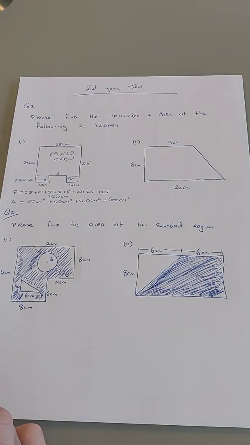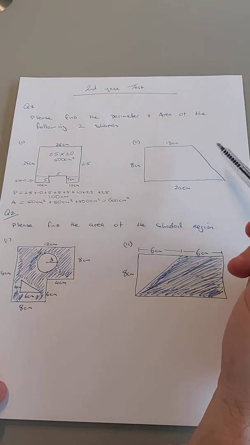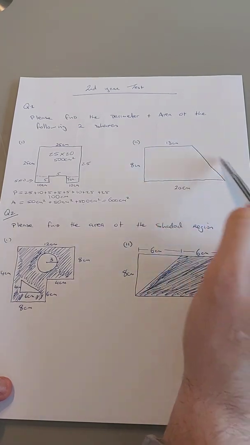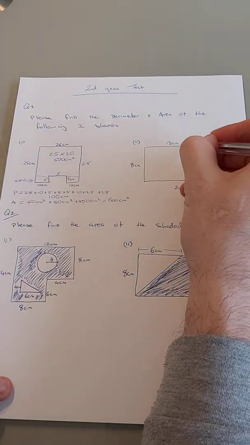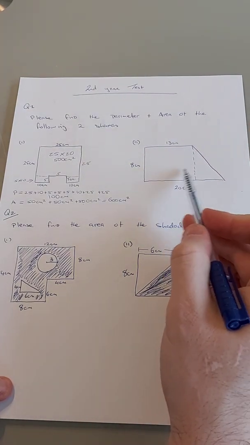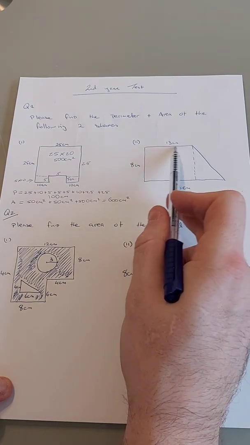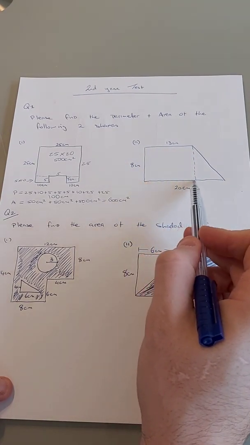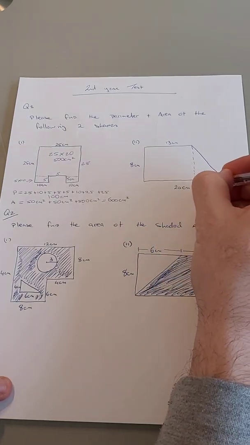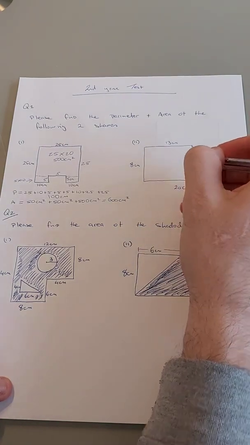Okay. Now, you'll notice that I made a mistake. I didn't give you the length here, which meant that you couldn't find the perimeter of this, but you could find the area. So for the area, we needed to split this in two. A triangle and a rectangle. Now, if that's 13, then that's 13, which makes the whole lot 20, so this has to be 7. If the vertical height here is 8, then the vertical height here is 8.